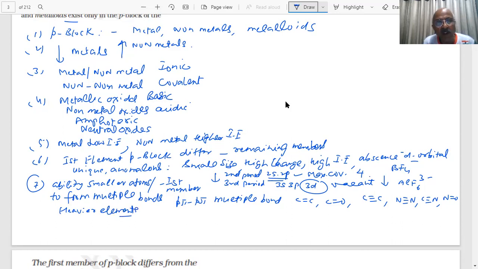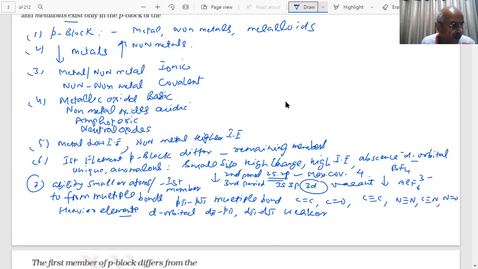They have d orbitals, and they can go for d pi-p pi or d pi bondings. But these are weaker, students, because the size is larger, and when the size is larger, the overall overlap is smaller. Overlap of the orbitals is less, and therefore the stability of these is less.